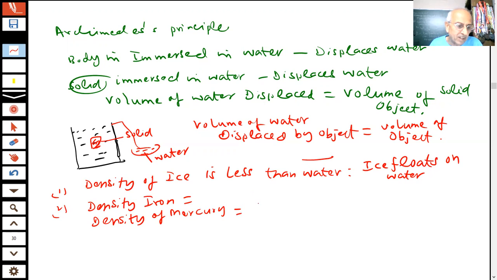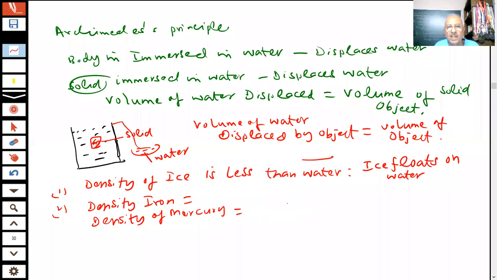What is the density of mercury, which we have given to you? In our previous page, the density of mercury was 13.6 gram centimeter inverse, and the density of iron we have calculated, and from the book we have got 7.8 gram centimeter cube.